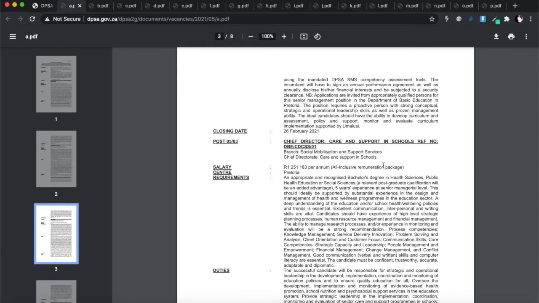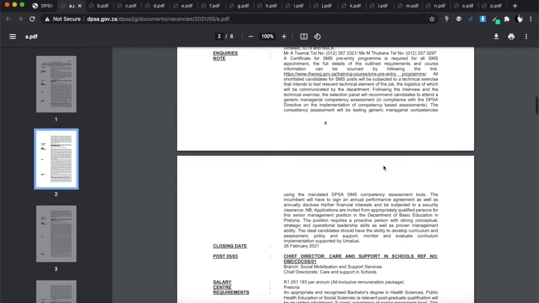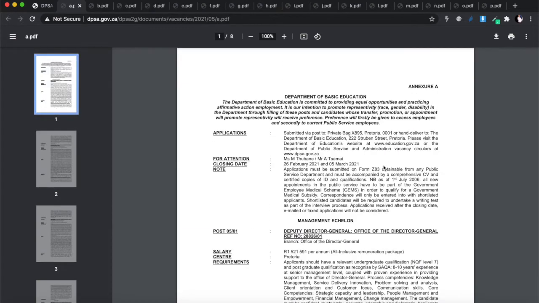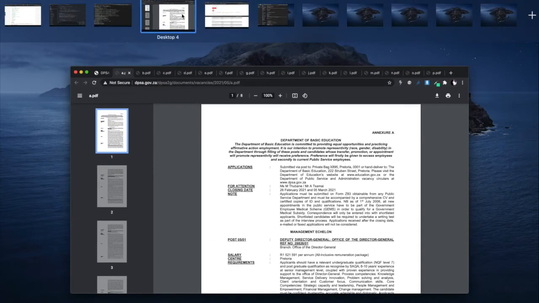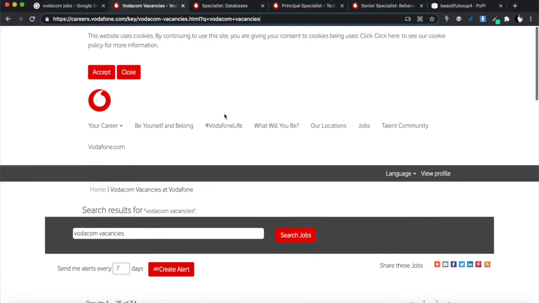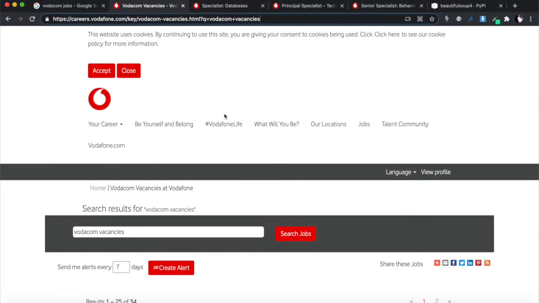The second technique is how to get this data if it's coming from an existing website, using web scraping. Okay, so this one is PDF document scraping, the first technique. The second technique is on a website like this. So what I will do is go to specific company websites. I'm going to actual companies like ABSA, SASOL, whatever, companies that are posting jobs that you will be able to apply for directly on that company website without an agent in between.